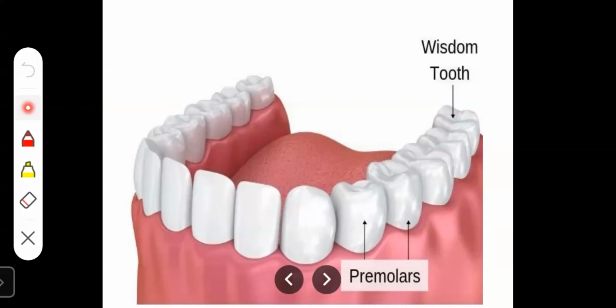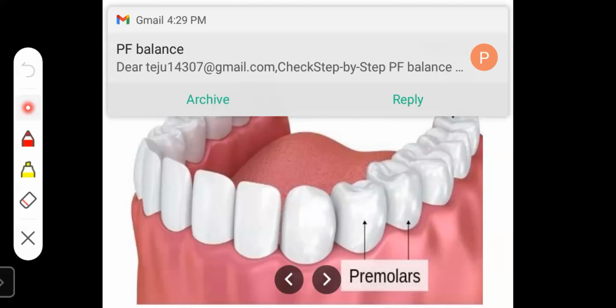After 20 years old, we get wisdom teeth. They grow at the back of your gums. Most people have 4 wisdom teeth.